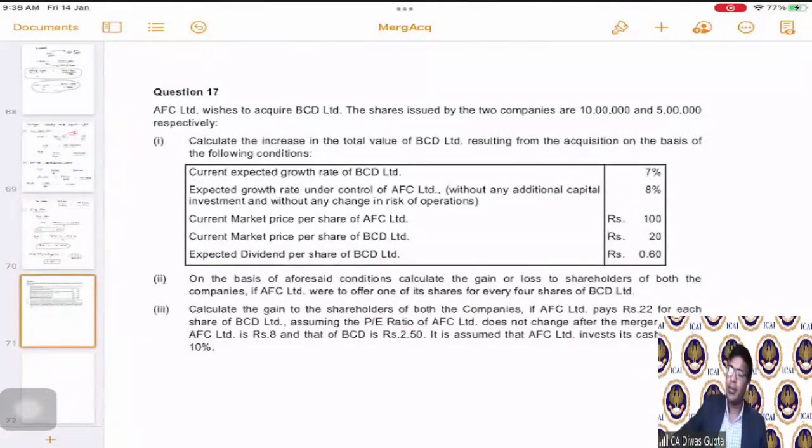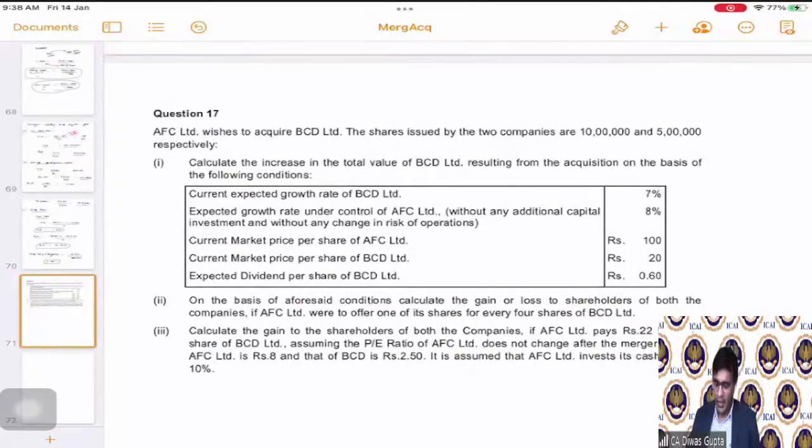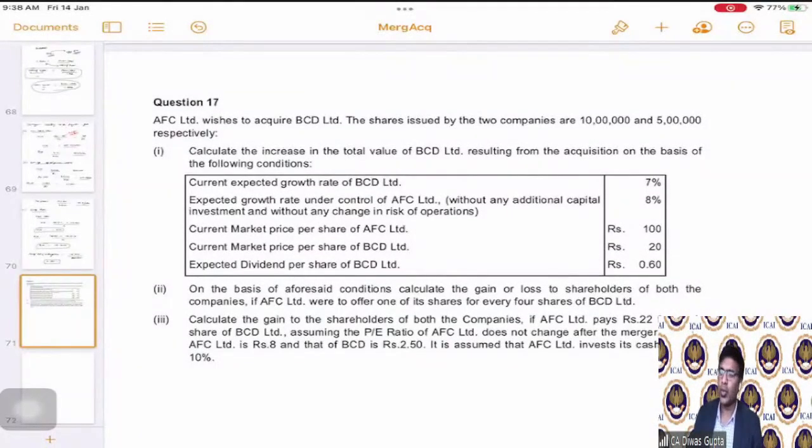Now let's go to the next part. Question number 17. Now this is also a very good question.